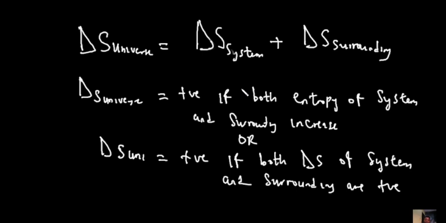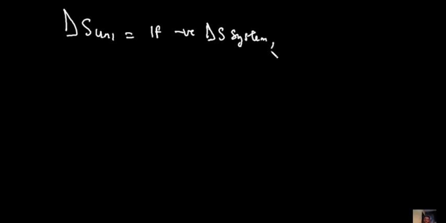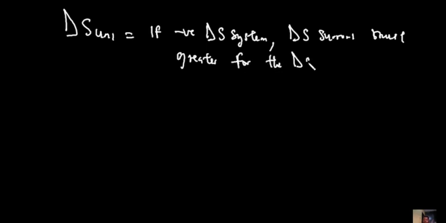Okay, having said this, the second condition that we are going to consider to have a positive entropy of universe is if you have a negative entropy change for your system, then it means that the positive entropy change for the surrounding must be greater for the entropy of the universe to be positive.